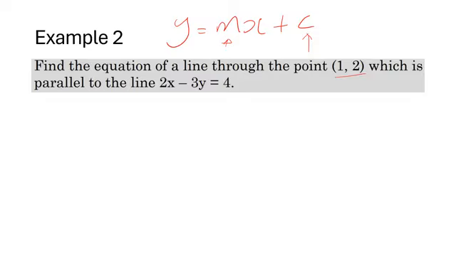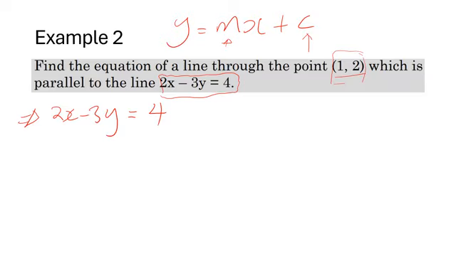So it is saying we should find the equation of another line passing through point A, and the two lines should be parallel. Right, so the first thing is to put things straight. We are given 2x minus 3y equal to 4. The first thing is to put this equation into the form y = mx + c.